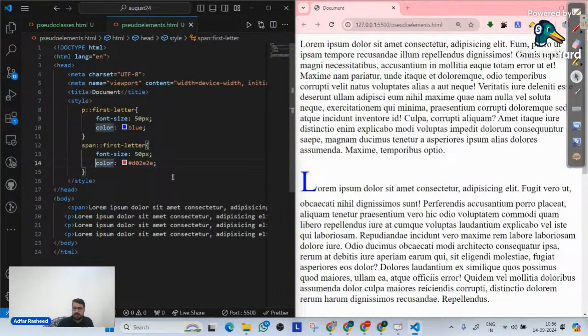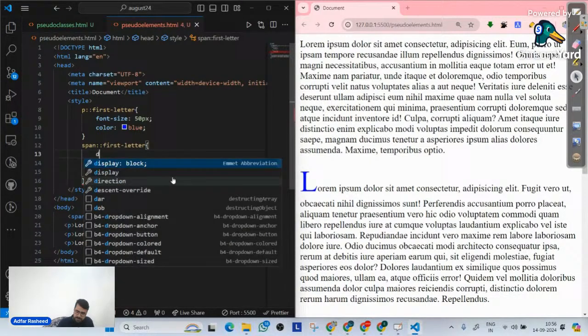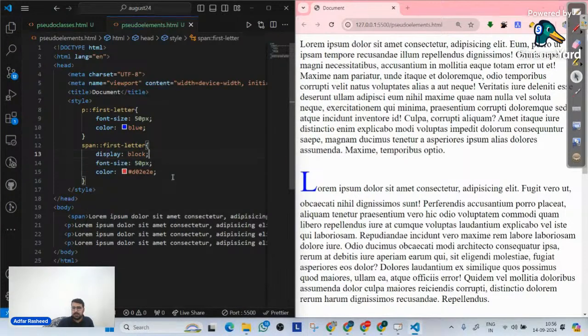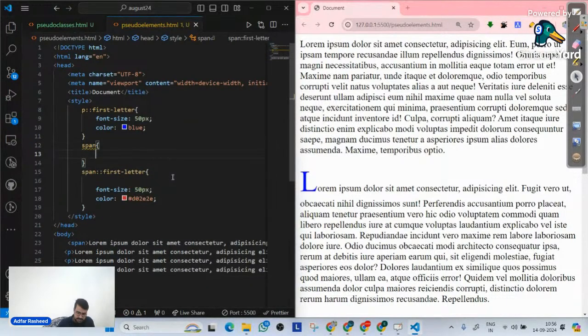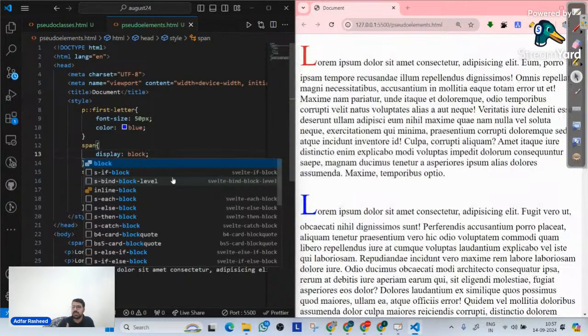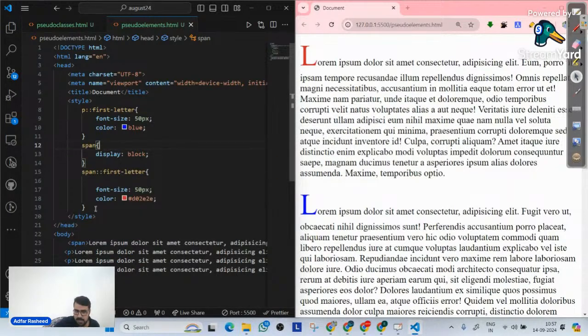But what if I make this block level? In that case, will it be implemented? Let's see that. I will implement the display property and make it block. Even after that, once it's blocked, my pseudo elements are not getting implemented. Sorry, my mistake. I will go over here and target the span tag directly. Then in that case, I will make display equal to block. So now when I make display block, now CSS is implemented. So that's the catch here: once your element is a block level element, then only first letter or first line style will be implemented. Pseudo element will be implemented.